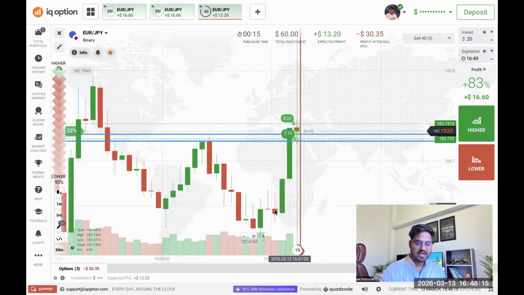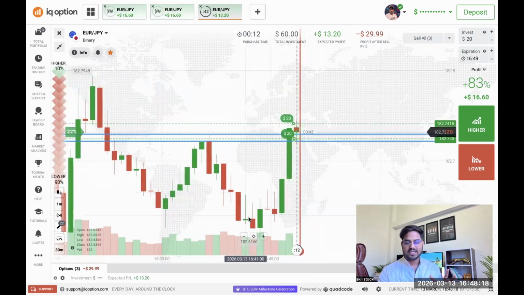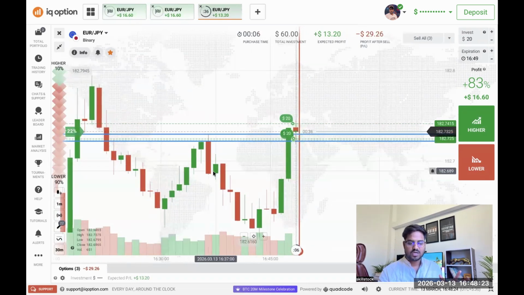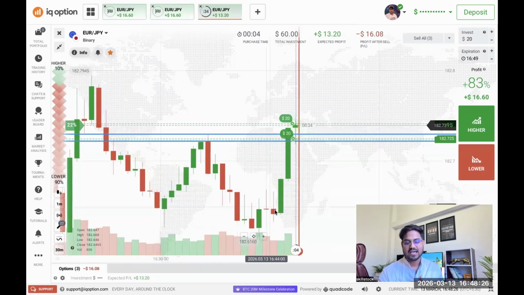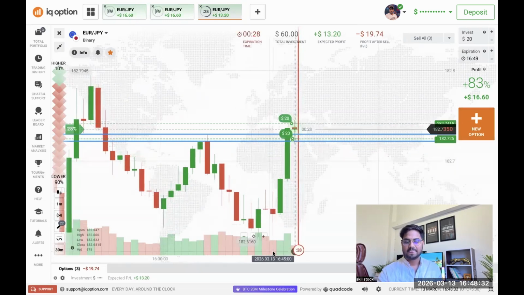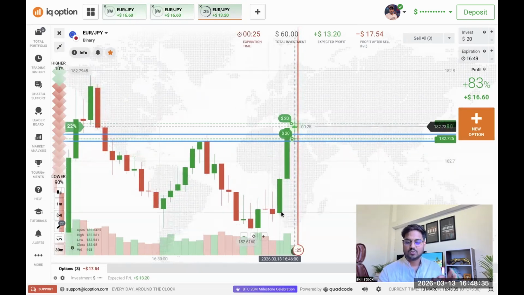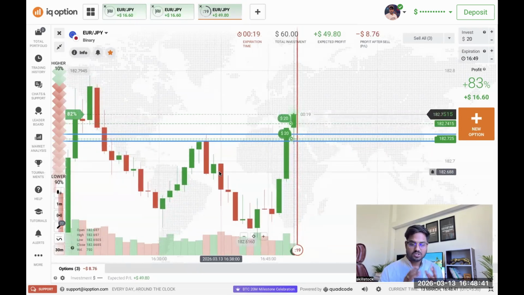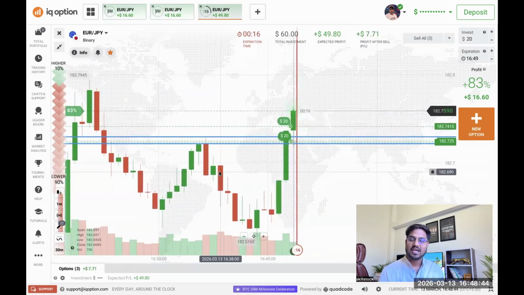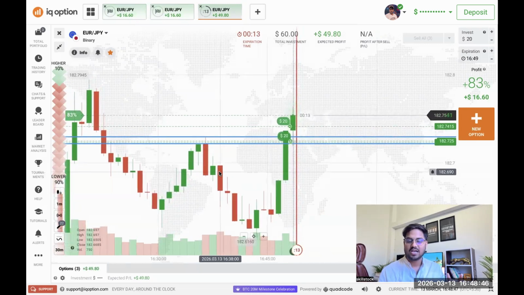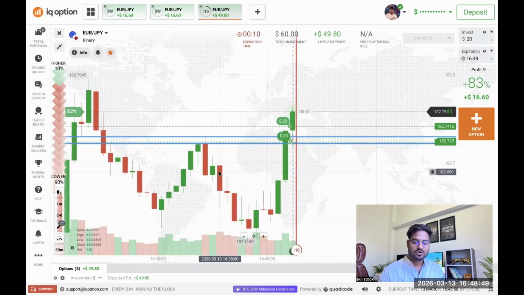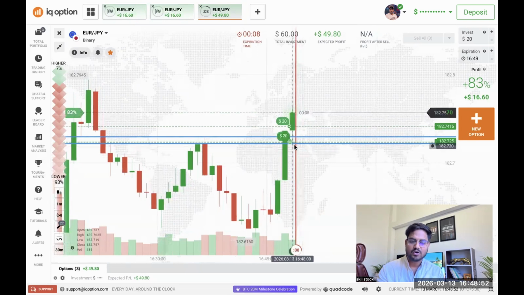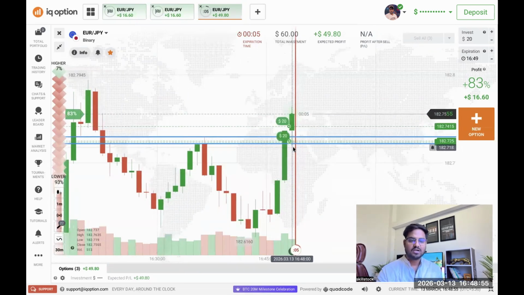Why? Because you can see how many candles it took to reach from this place to this place, right? You can count 1, 2, 3, 4, 5, 6, 7, 8, 9, 10, 11. It took about 11 candles to reach from here to here. But in just two candles, they have already recovered the area. It means they are powerful. They are not just normal candles. They are so powerful and they can make the market move in the same direction. They can inspire the movement, right? So because of that reason, there are opportunities here that buyers can take control over the market.